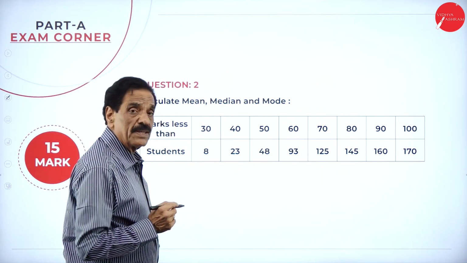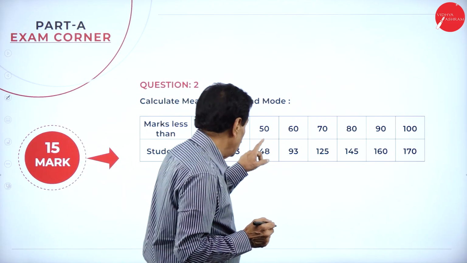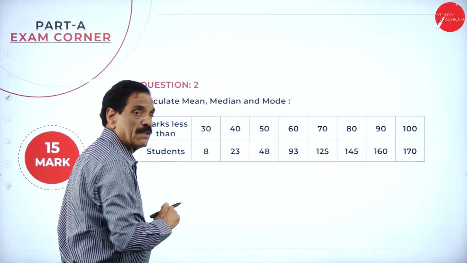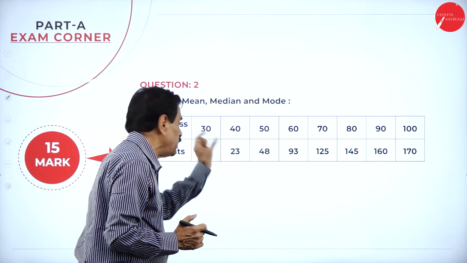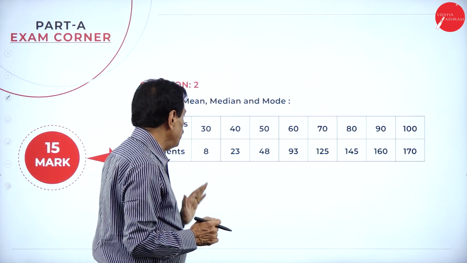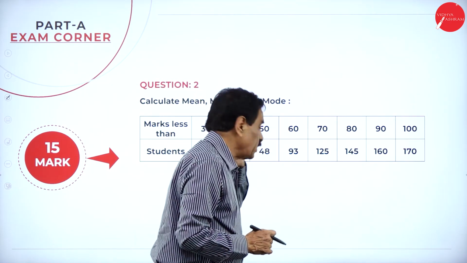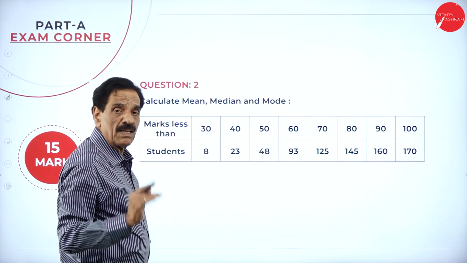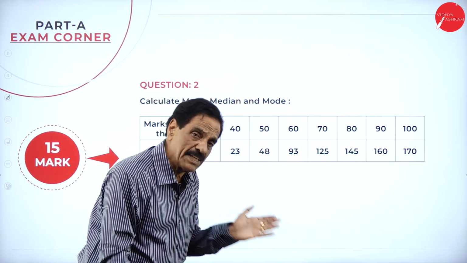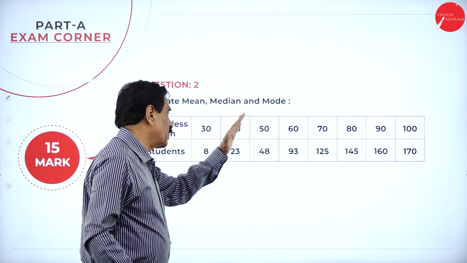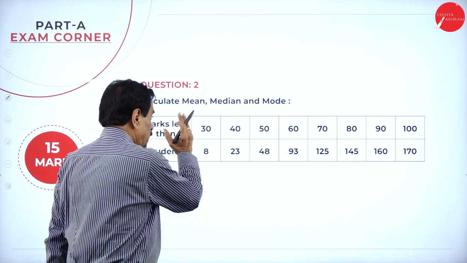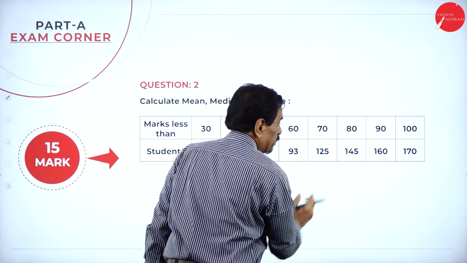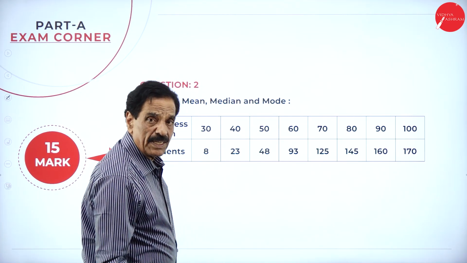Marks: less than 30, less than 40, less than 50, less than 60, less than 70. What's the difference between these? Less than 30, what's the difference? 10. Deduct the 10: 20 to 30, 30 to 40, 40 to 50, 50 to 60. How to do it? Less than 30, what's the next number? 10 is the difference. 30 minus 10 is 20, 40 minus 10 is 30. What is the class? 20 to 30, 30 to 40, 40 to 50, 50 to 60. Less than 100 is 90 to 100.